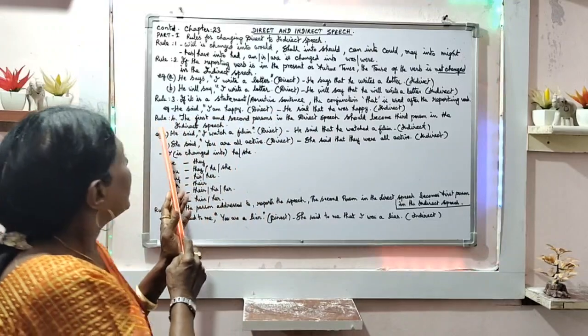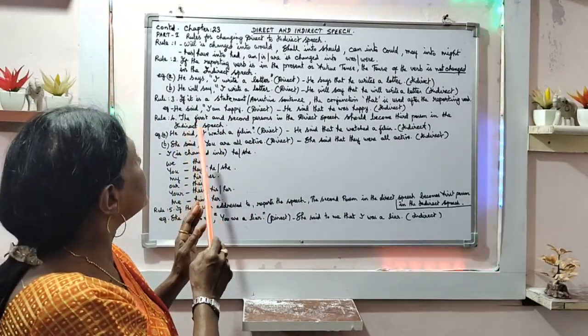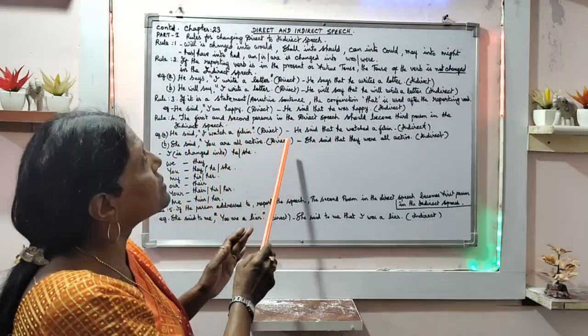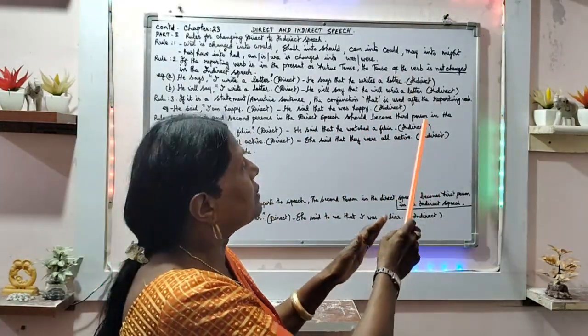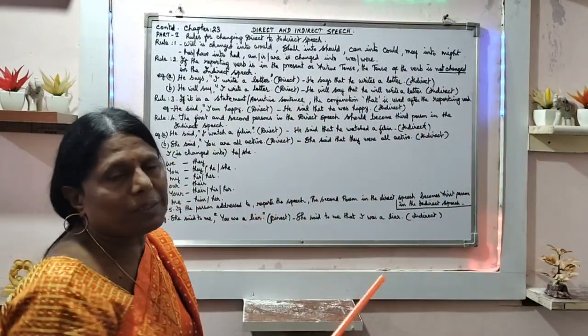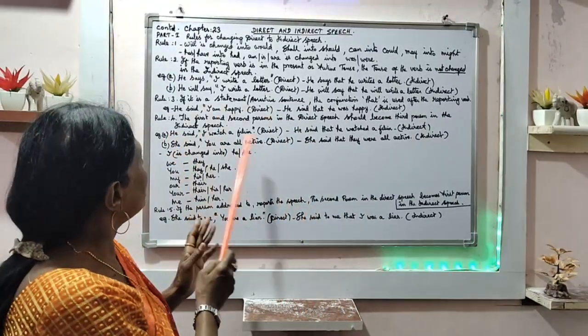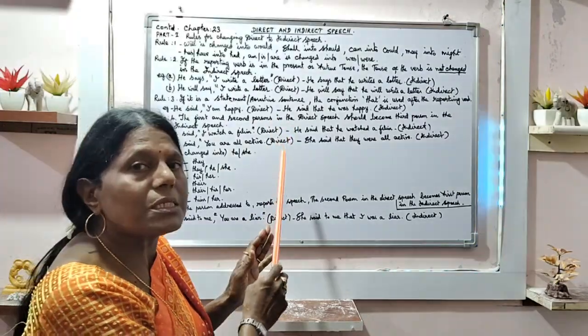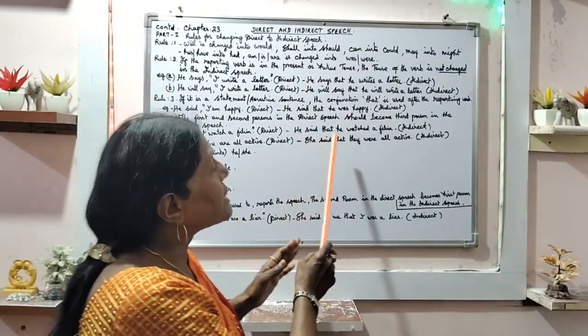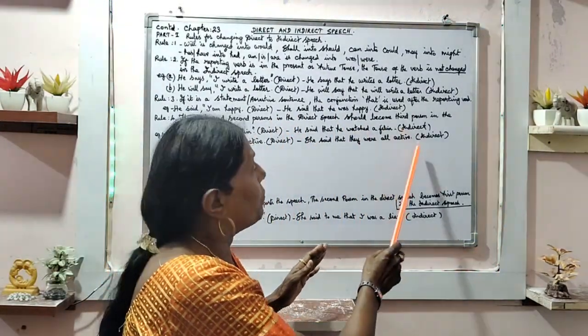Indirect speech. Then rule number 4. The first and second persons in the direct speech should become third person when writing into indirect speech. Example, he said, "I watched a film." That is direct speech. He said that he watched a film.